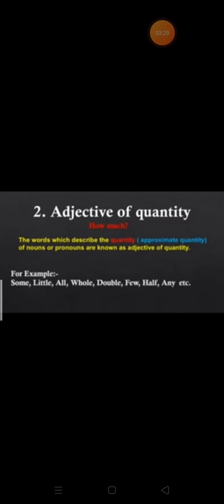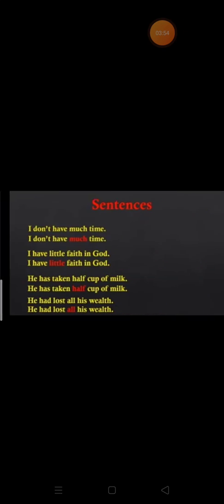They will tell us how much. These are the adjectives of quantity: some, little, all, whole, double, few, half, any, etc. These will tell us in how much quantity the noun is present.